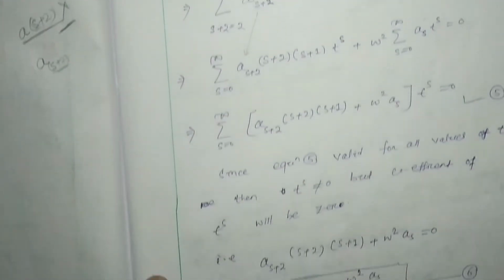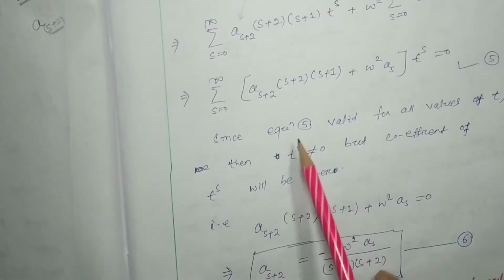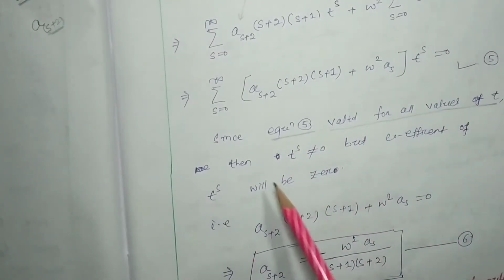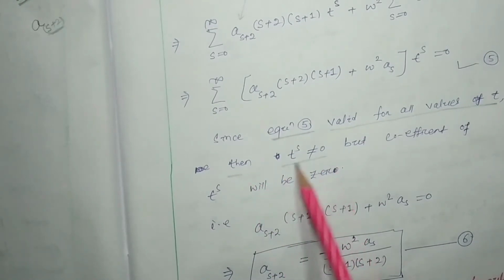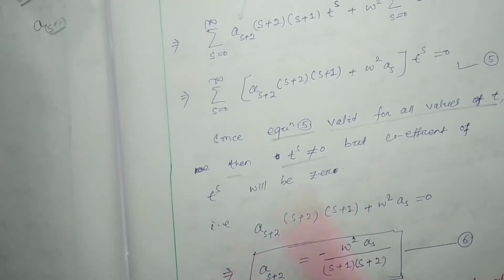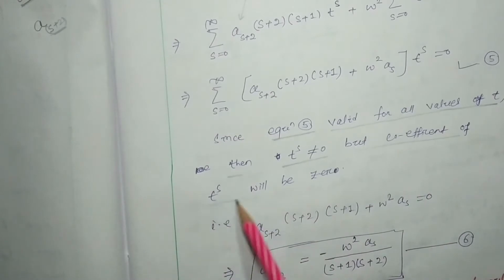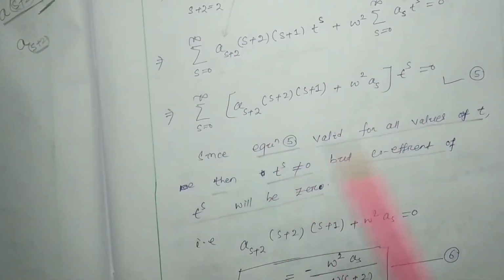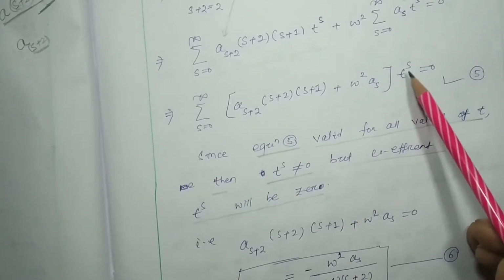Let it be equation number 5. Since equation number 5 is valid for all values of t, and t to the power s is never 0, the coefficient of t to the s must be equal to 0.